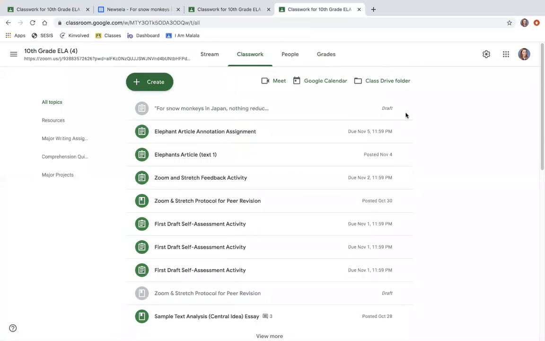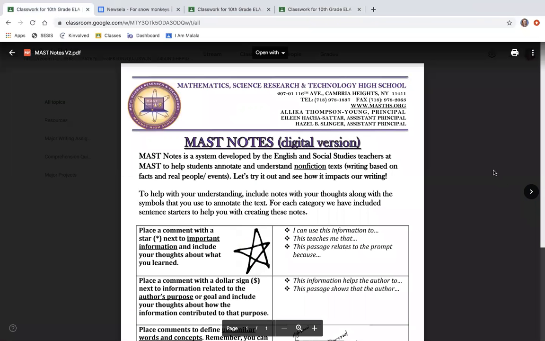Okay, in this video, I will show you how to annotate the article on snow monkeys using the MAST Notes protocol.